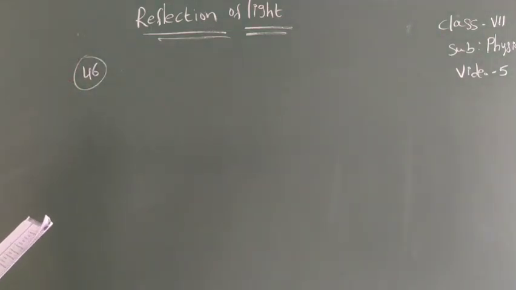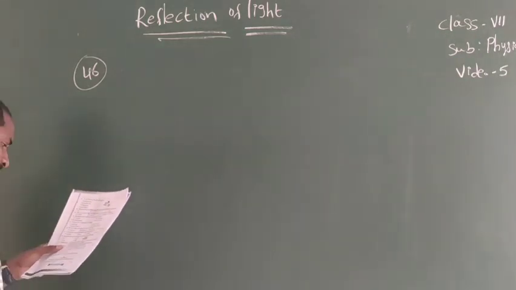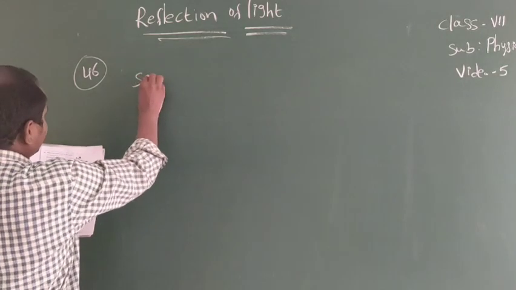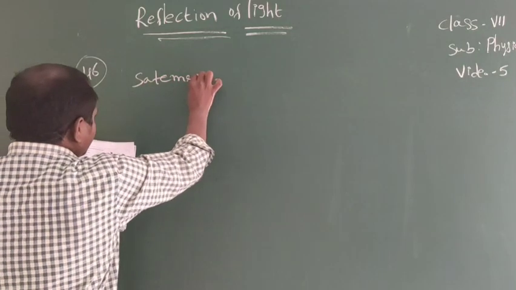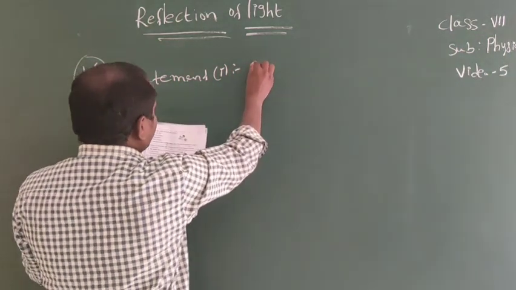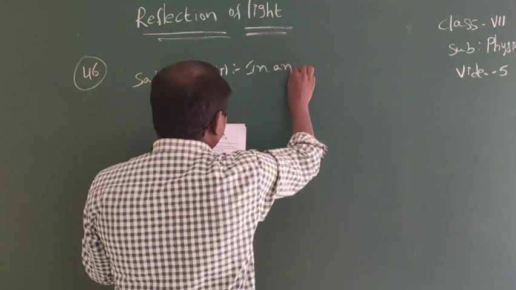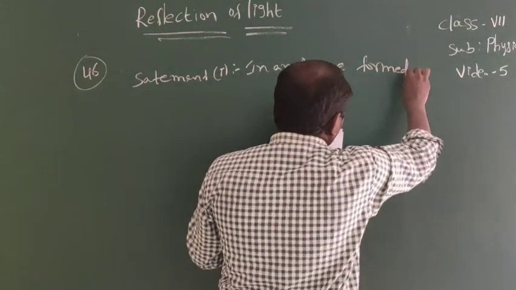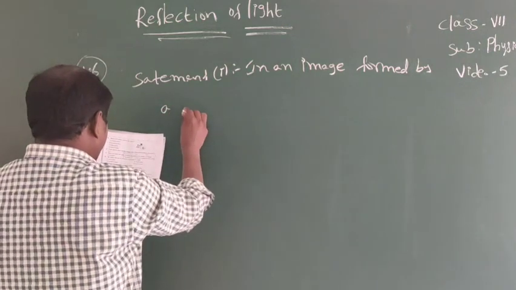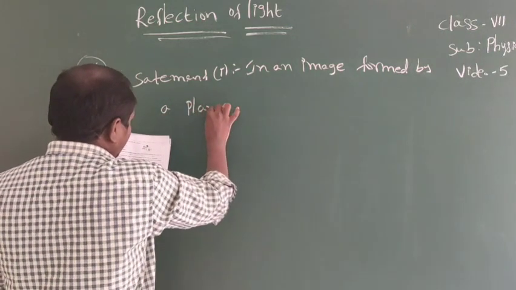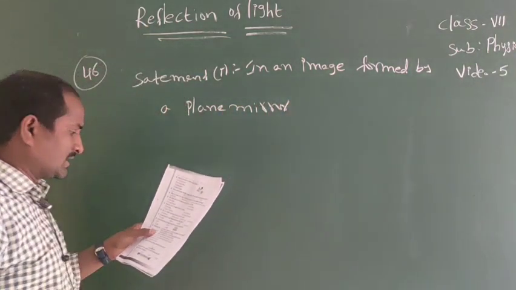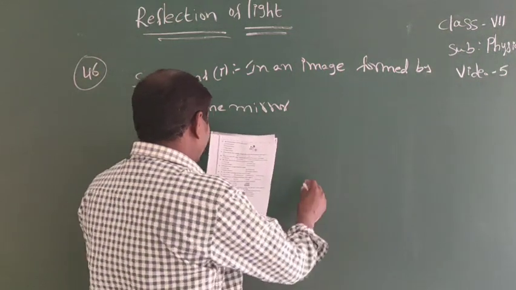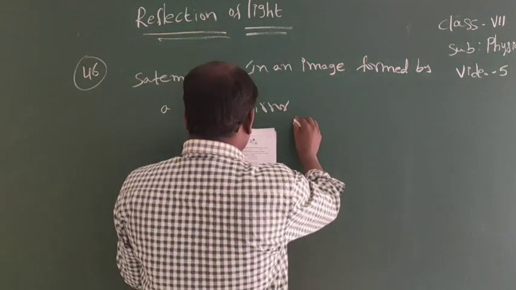Here three statements are given. Statement 1: in an image formed by a plane mirror, the left side of the object is seen as the right side in the image. That is called lateral inversion.